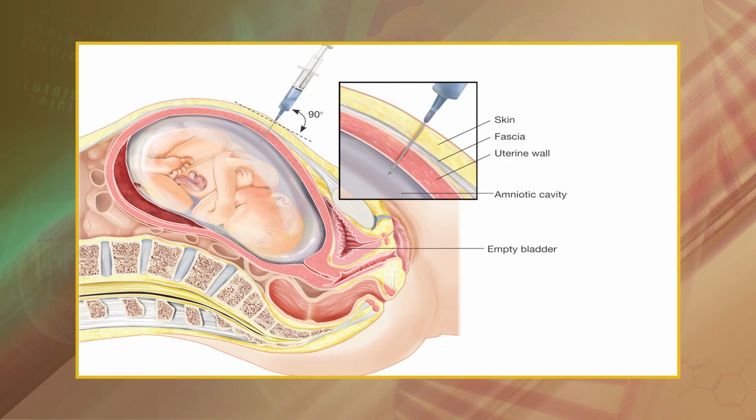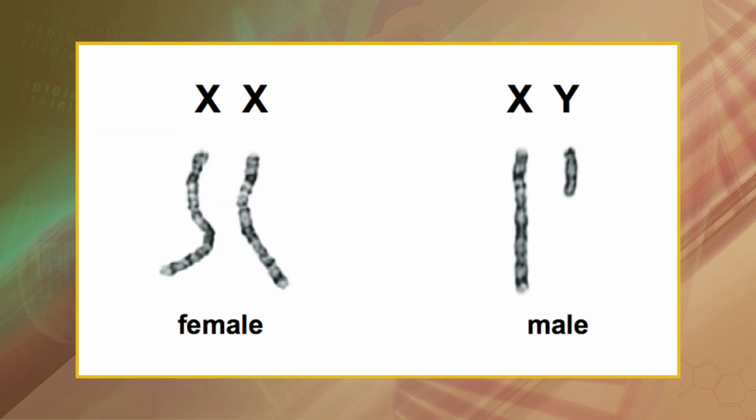The high frequency of people with sex chromosome aberrations is partly due to the fact that they are rarely lethal conditions. Like Down syndrome and other autosomal problems, sex chromosome gross abnormalities can be diagnosed before birth by amniocentesis and chorionic villi sampling.